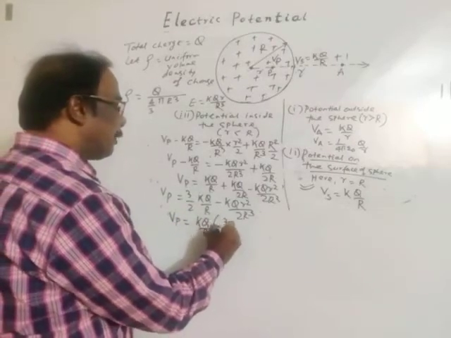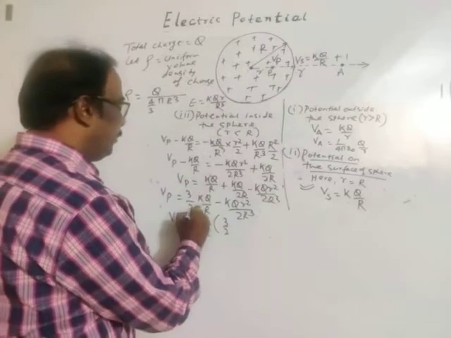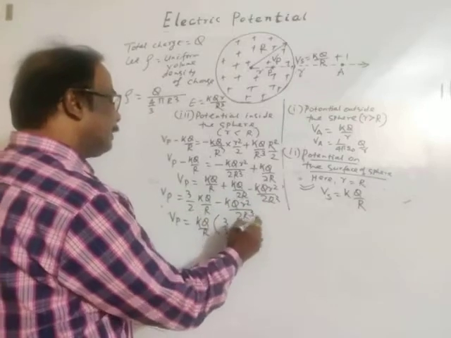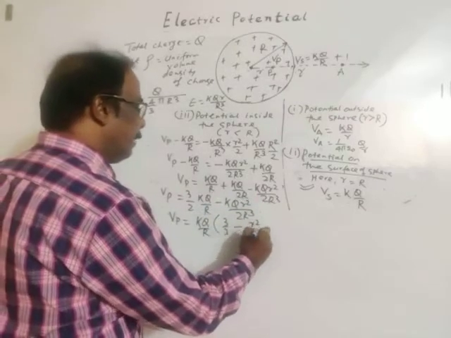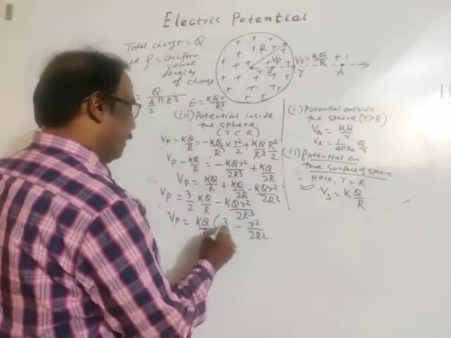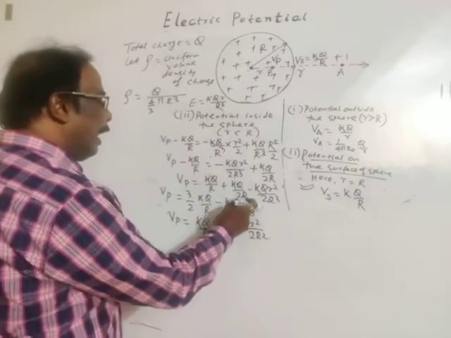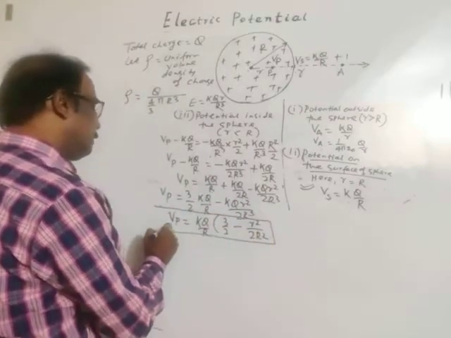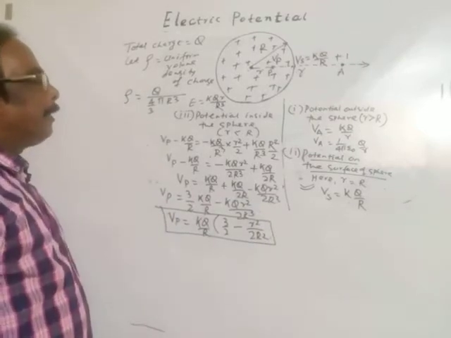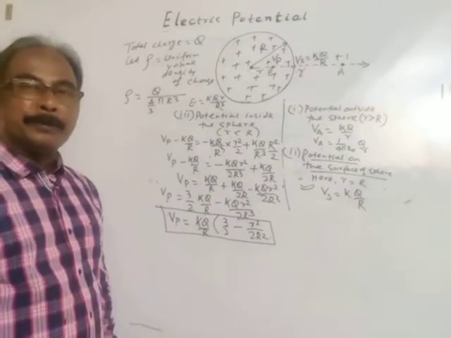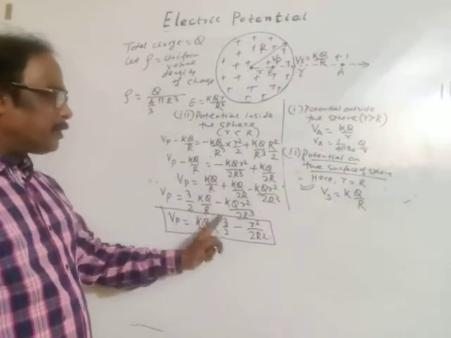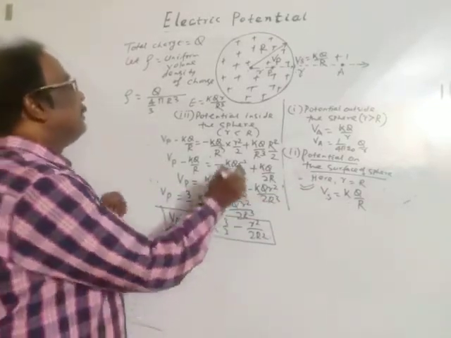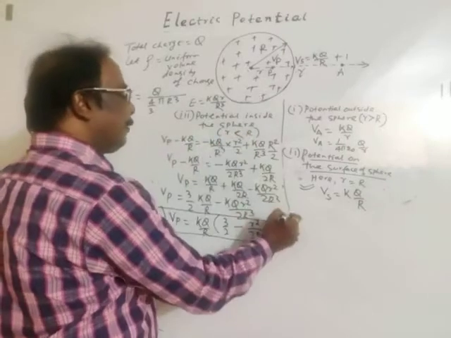Then potential at point P, KQ by R, we bring it common. Then inside the bracket, 3 by 2 minus R square by 2 R square. So KQ by R into (3 by 2 minus r square by 2R square). This is potential at any point inside the sphere. Okay. From this you can find potential on the surface. Here r is less than R.